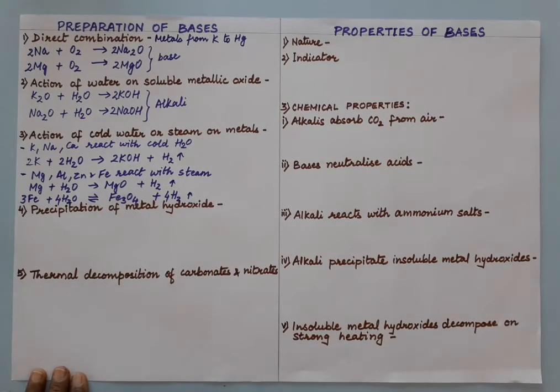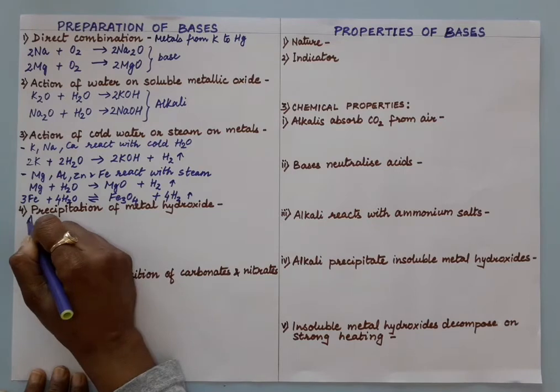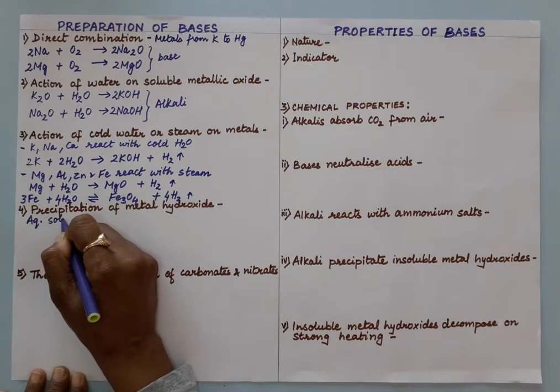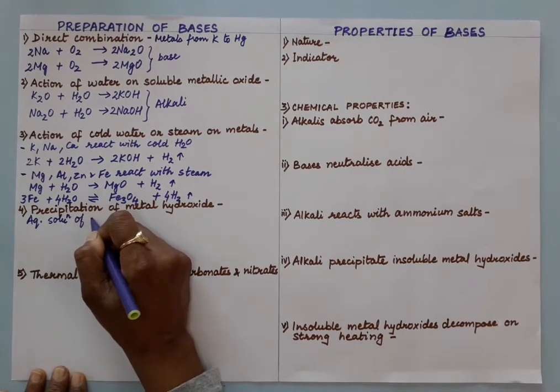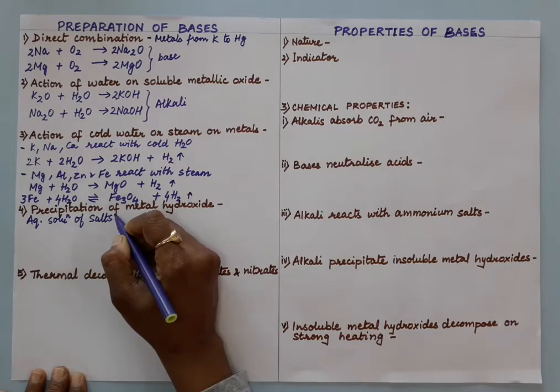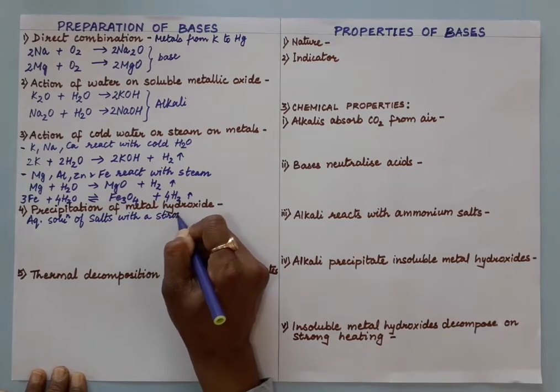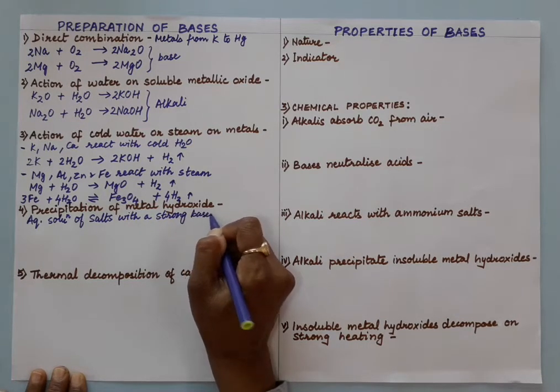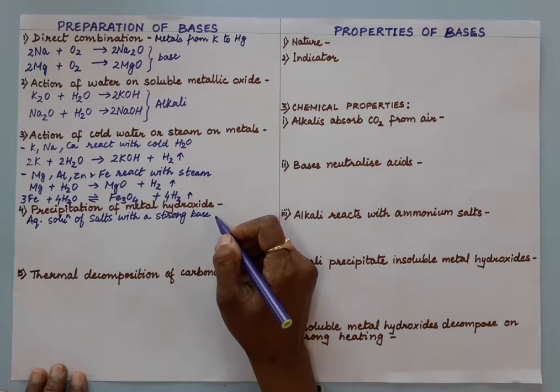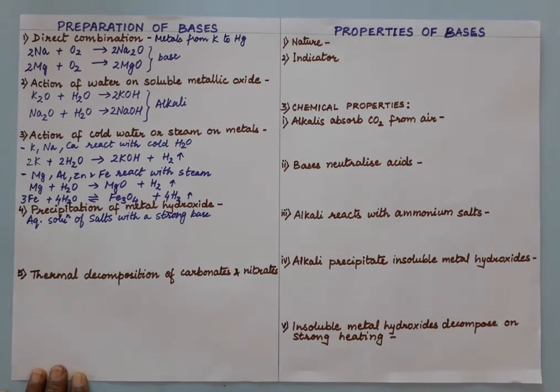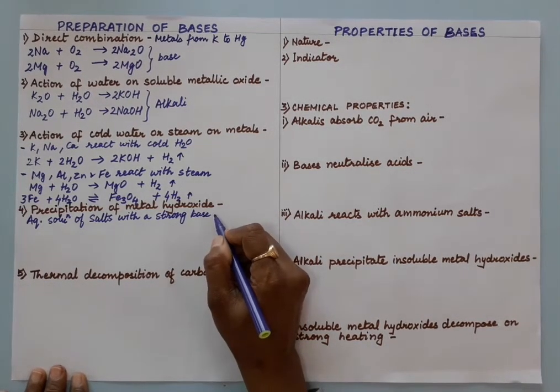Now, precipitation of metal hydroxides. In precipitation reactions, all metal hydroxides except potassium, sodium and ammonium hydroxides are insoluble in water. So an aqueous solution of a salt reacts with a strong base and forms insoluble hydroxides.